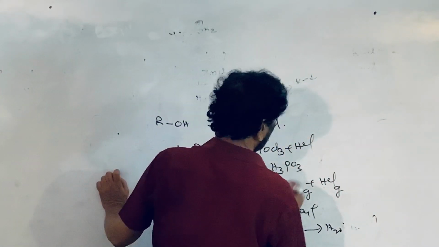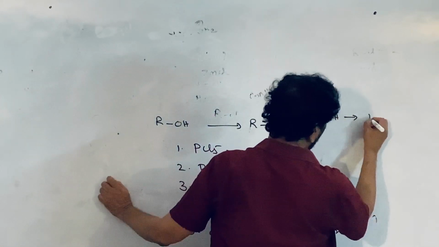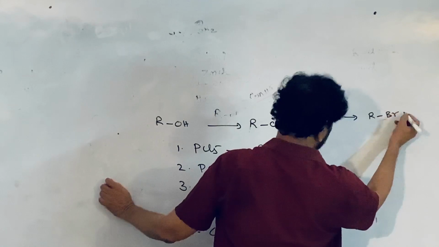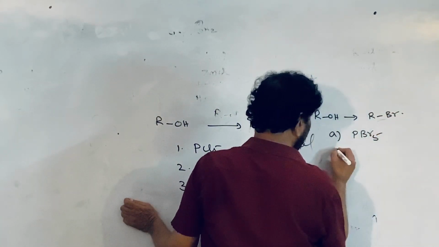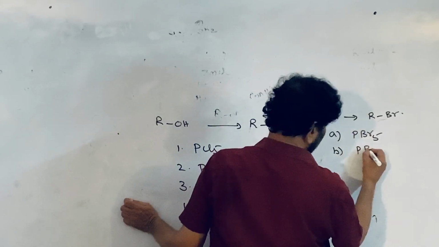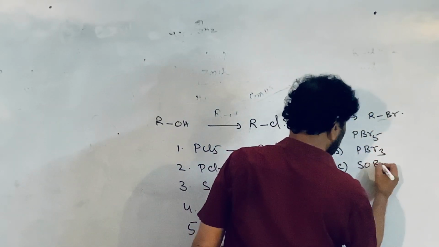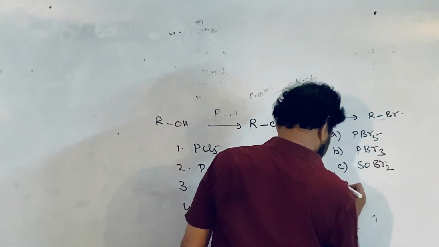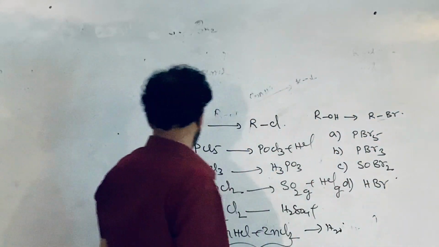If you have an alcohol to convert into the alkyl bromide, what are the reagents? Same. A, PBr5, phosphorus pentabromide. B, phosphorus tribromide. C, that is SOBr2, thionyl bromide. And D, that is just HBr, concentrated HBr.